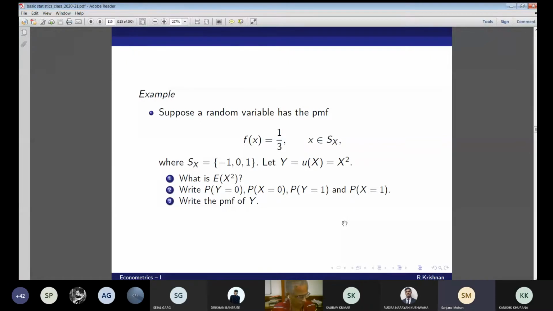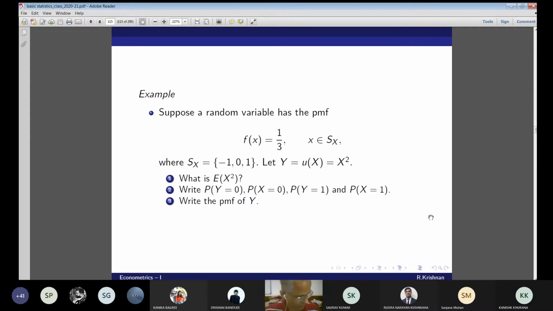Expectation of x square is 2 by 3. Probability of y equal to 0 is 1 by 3, because probability x is equal to 0 is 1 by 3. Probability y equal to 1 is 2 by 3, because probability y equal to 1 will be probability of x equal to 1 plus probability of x equal to minus 1, because of x square, isn't it?